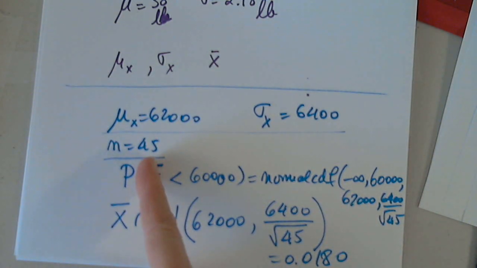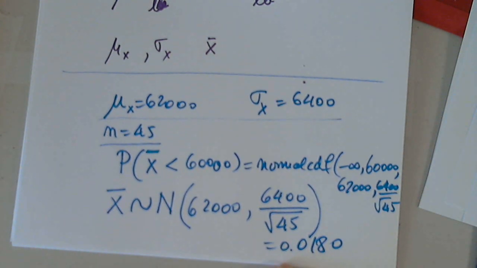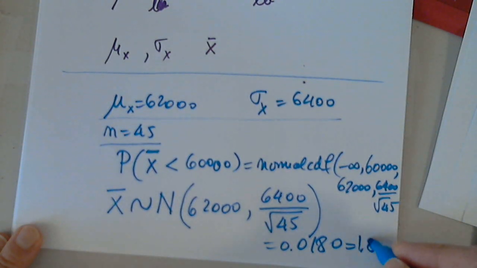The sample size is 45, and we determine the mean, and we repeat the experiment many times. So we draw many samples of 45, and we determine the sample mean for each. What is the probability that one of them that we select will have a mean less than 60,000? The probability is roughly 1.8%.